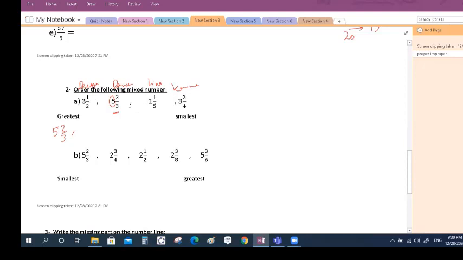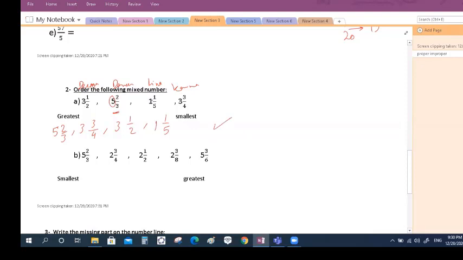Then you will say for me, which one is bigger? 3 and a half or 3 and 3/4? If you have a chocolate, is it more if you eat half, or if you eat 3/4? No, if I eat 3/4, it will be more. Yes. So here the second number will be 3 and 3/4. Then 3 and a half, then 1 and a half. It's easy.